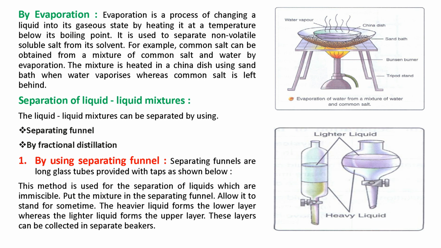Put the mixture in the separating funnel and allow it to stand for some time. The heavier liquid forms the lower layer and the lighter liquid forms the upper layer. So this is the method of using a separating funnel.